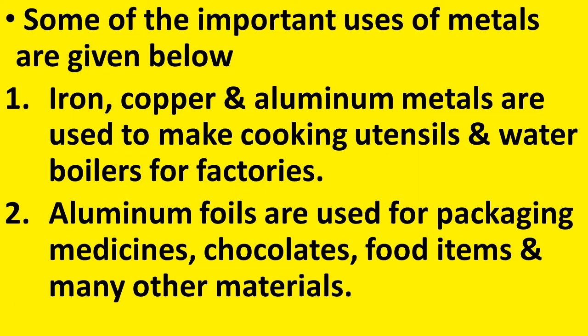Some of the important uses of metals are given below. See, most of the metals are very useful to us, but there are some metals which are useful to us in various ways. For example, iron, copper and aluminium. These are very useful to us to make cooking utensils, water boilers for factories, etc. Iron, copper and aluminium are very active metals, but still they are used for making utensils and water boilers.